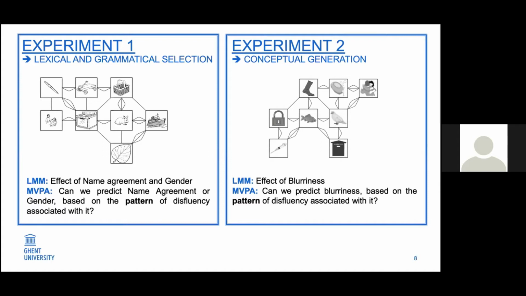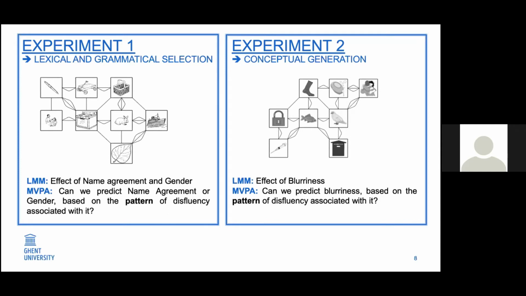Like I said, in the first experiment, we manipulated lexical selection and grammatical selection. So we tested with linear mixed effect models if low name agreement pictures induced more disfluencies, and if the neuter gender, that is less common, was also more difficult and induced more disfluencies. In the second experiment, we used these linear mixed effect models to test if blurred pictures induced more disfluencies. And in each experiment, we conducted MVPA, multivariate pattern analysis, to see if we could predict name agreements, gender, or blurriness based on disfluency patterns.